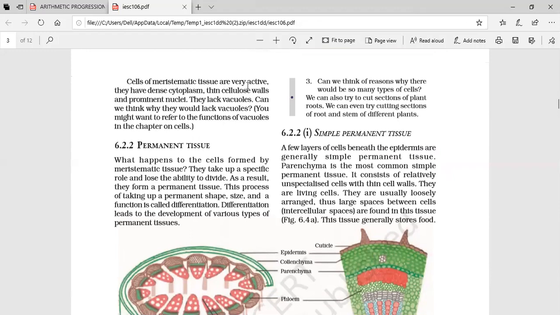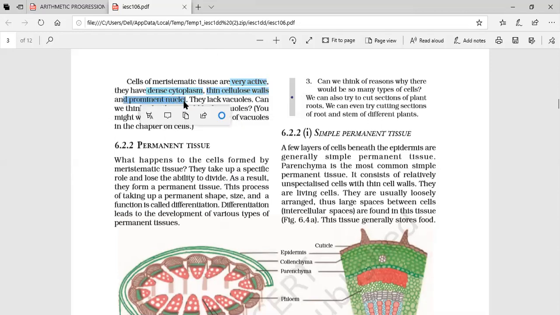The cells of meristematic tissues are very active. They have dense cytoplasm, a characteristic of these meristematic cells. They have more amount of cytoplasm, thin cellulose walls, and prominent nuclei. The nucleus should be prominent. More amount of protein it should have because it has to keep on dividing continuously. They lack vacuoles. So these are the characteristics, and you have to remember all these things. These are very active, with dense cytoplasm and thin cellulose walls.